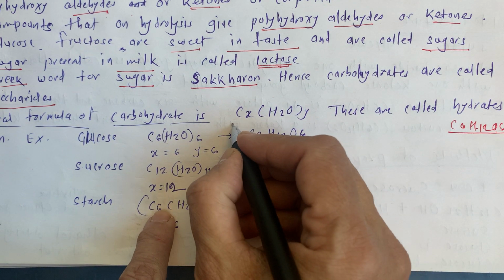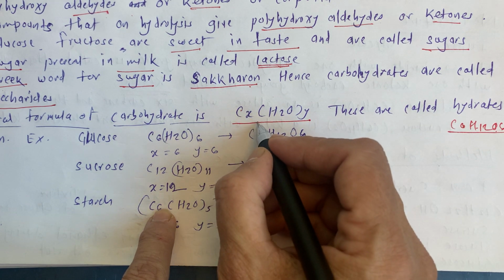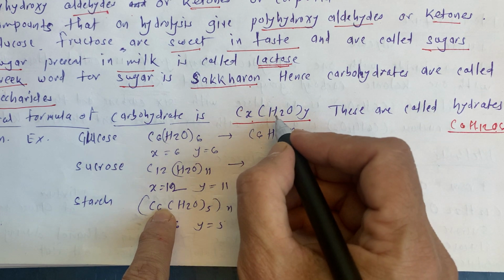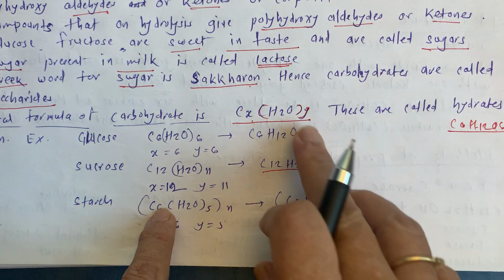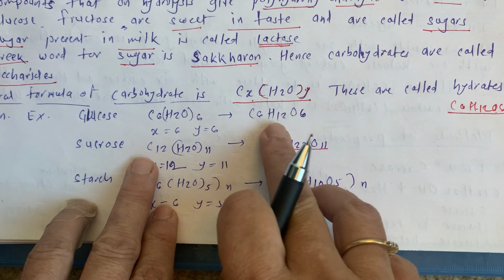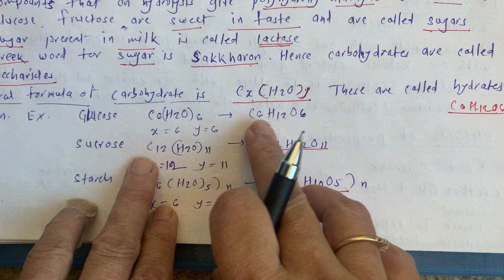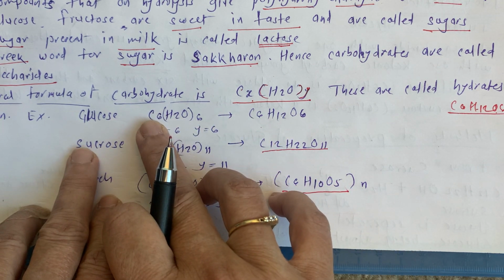Similarly, here we can write the general formula like this: carbon with X number, while H2O molecule is of Y number. So this is C6H12O6, so we can write it as C6 as it is.